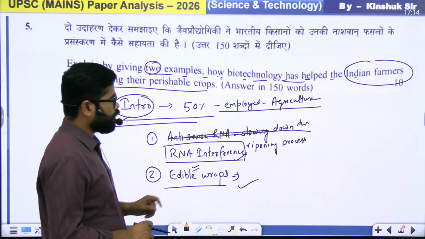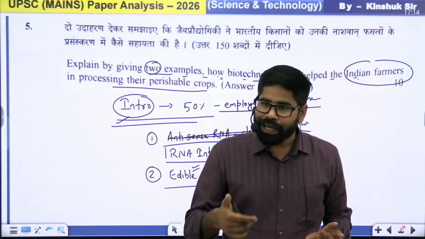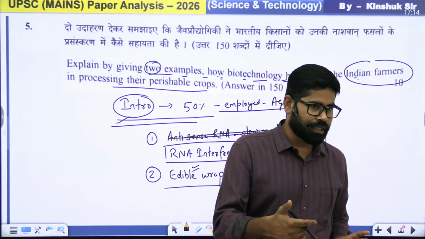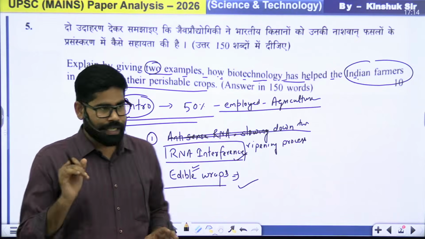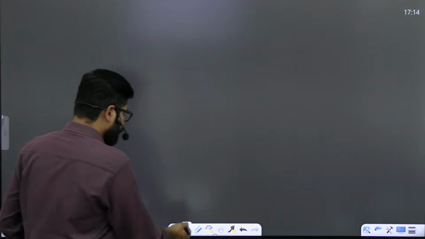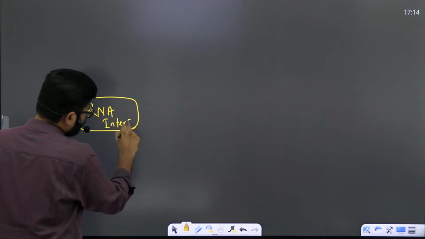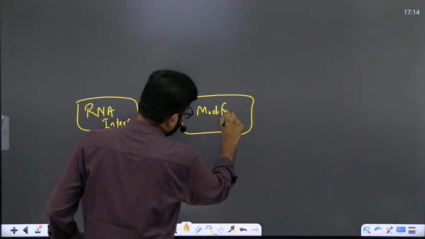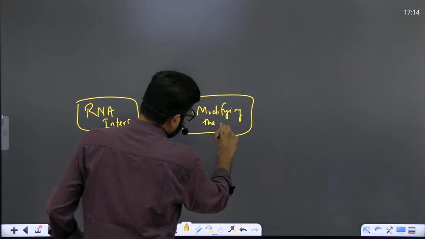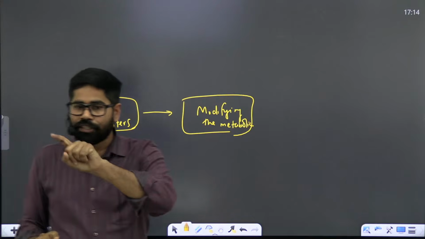अच्छा, एक और चीज देखना कि what we do when we are writing the answer, we have to also make sure that we are using some of the flow charts or diagram to represent it. जैसे एग्जाम्पल के तौर पे what you can do here, you can represent it like this कि we are having RNA interference. ठीक है, RNA interference, we are applying it, we are modifying the metabolic process. ठीक है, तो बेसिकली द थिंग इज यू हैव टू एक्सप्लेन द चेन ऑफ इवेंट्स.